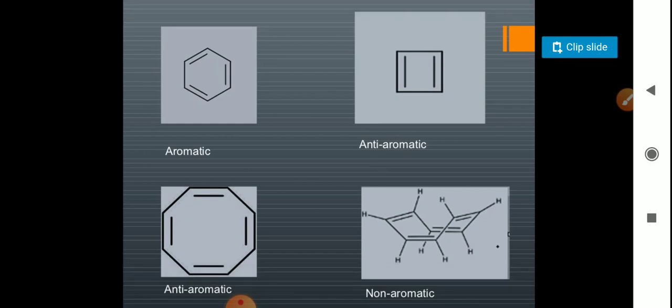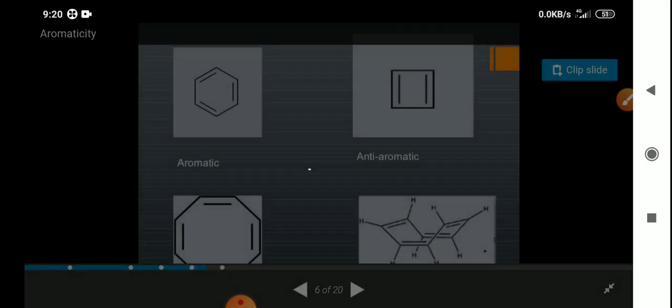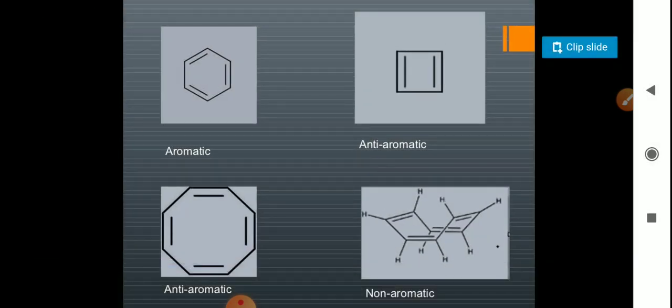That's why it is called a conjugated system. When there is conjugation, one pi electron pair is replaced by another, one double bond is replaced by a single bond, and a single bond is replaced by a double bond. This type of thing is called conjugation. So obviously this benzene is an aromatic compound, and it is very much stable.